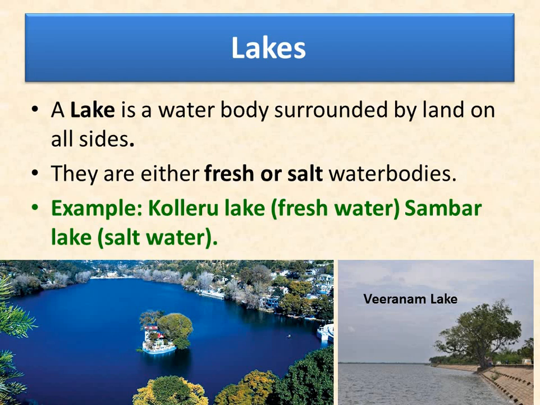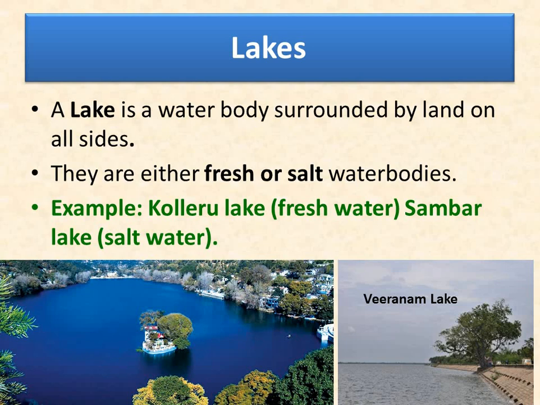Children, in Tamil Nadu, we have around 181 lakes. 181 lakes are there in Tamil Nadu. The largest one is the Veeranam Lake, Veeranam Eri, in the Cuddalore district. Veeranam Lake was built in the 10th century during the reign of the Cholas.